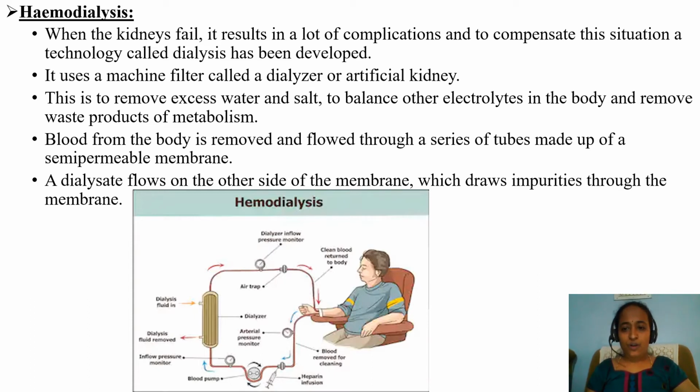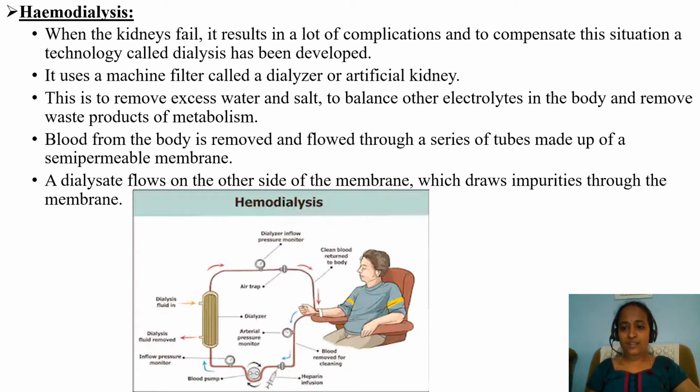How is blood removed from the body? Through the vein. So there are two openings. From one opening, blood is drained out. Through the other opening, the purified blood is allowed to enter into the body of a patient. Through the vein, we are draining out the blood, and after purification within the dialyzing unit, we are allowing purified blood through the artery into the body of the patient. Dialysate flows on the other side of the membrane, which draws impurities through the membrane. So the membrane's main function is to drain impurities from the blood.